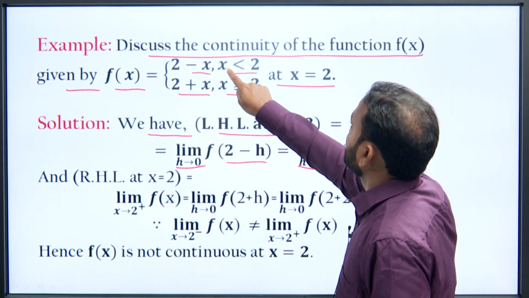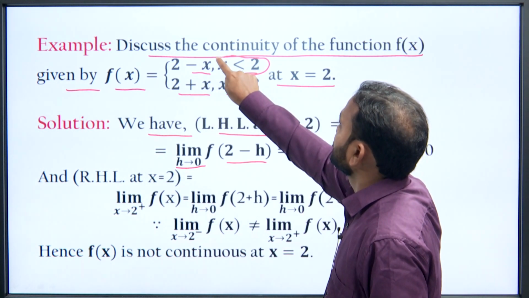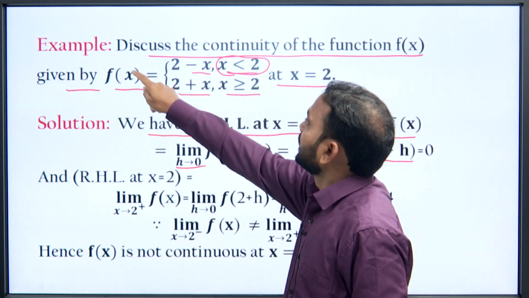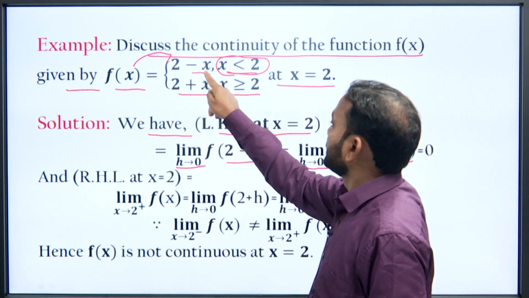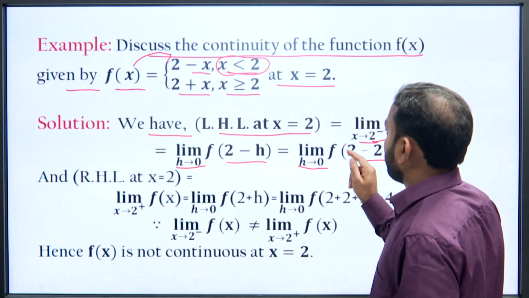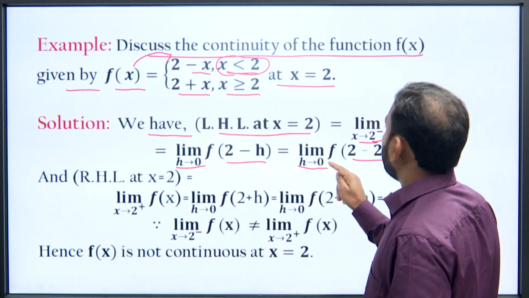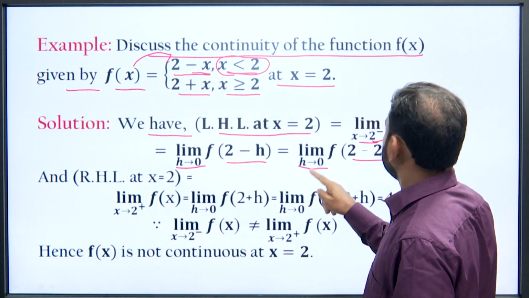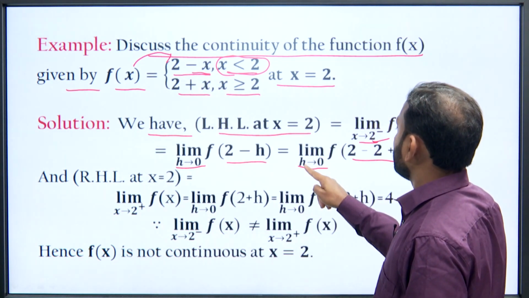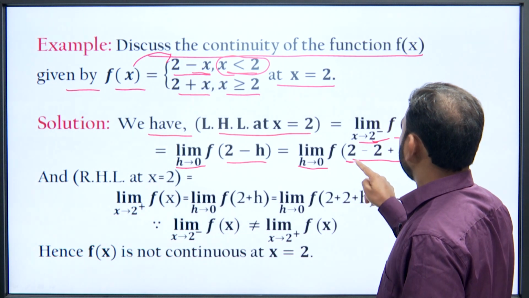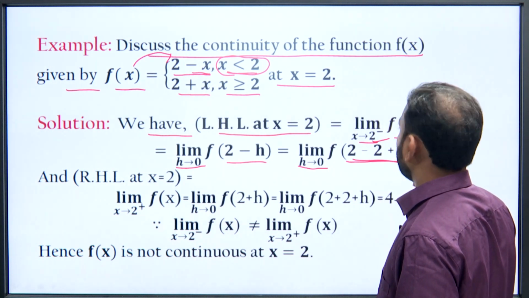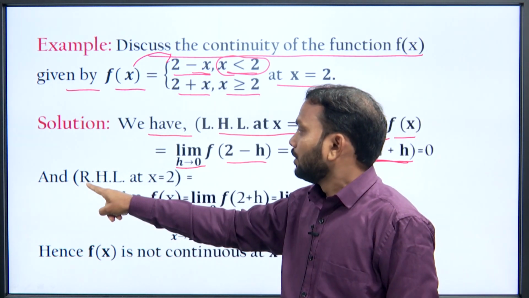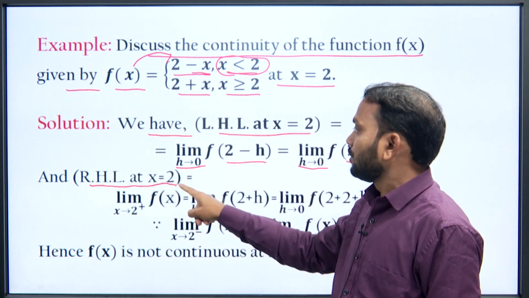So, when x is less than 2, our given function is 2 minus x. So, we replace x by 2 minus h in this function. Hence we have limit h tending to 0 of f(2 minus 2 plus h), which is equal to 0.